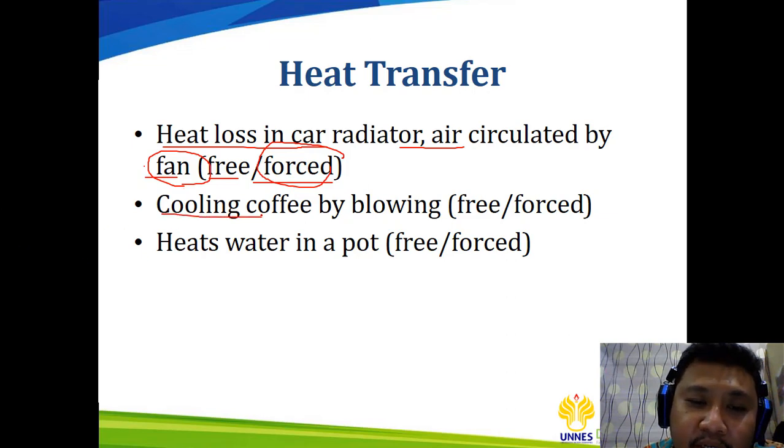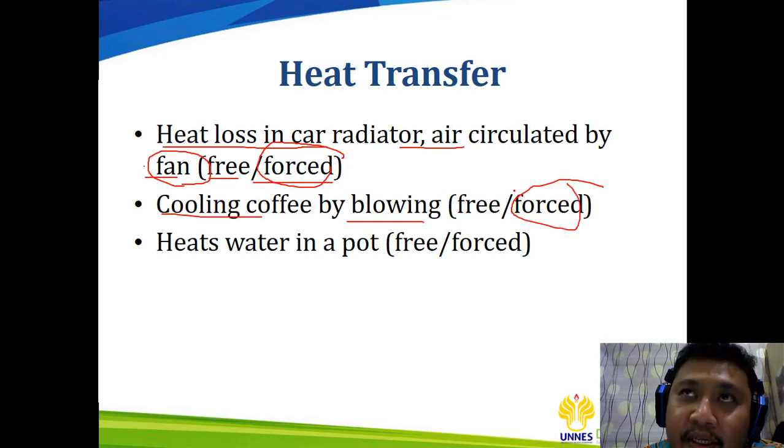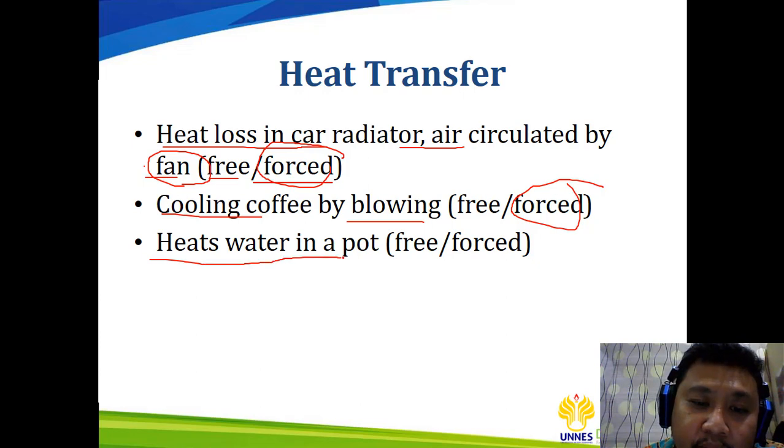Cooling coffee by blowing, of course this one is also forced because you force it to cool down by using an air blow, by using a fan or by using your own mouth. And then the third one, heating water in a pot. If the pot is heated by using fire, then it is just a free convection process.